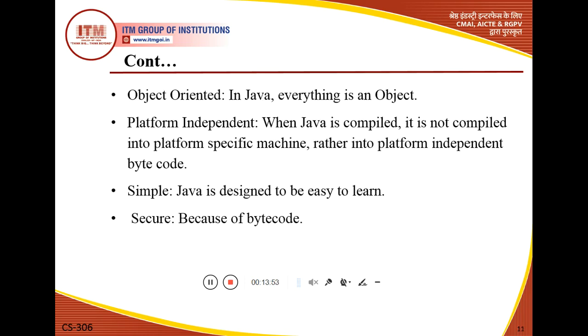Now if we talk about the characteristic object oriented, what do you mean by this feature? In Java everything is an object.